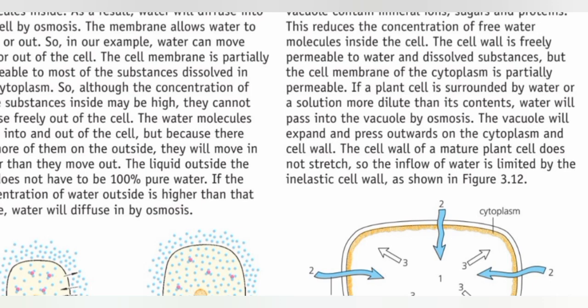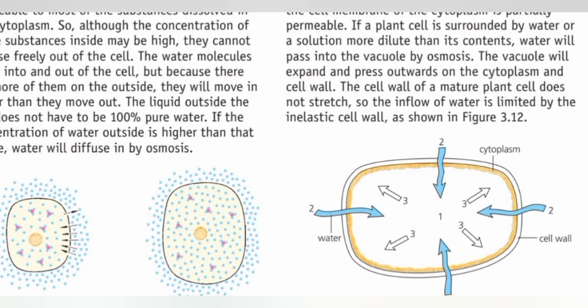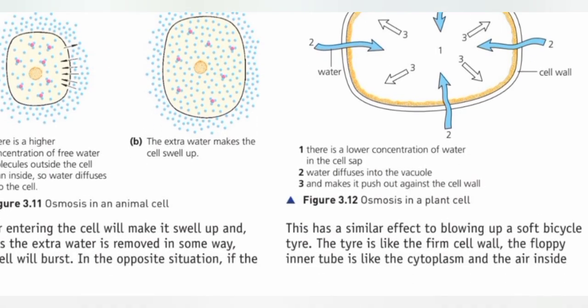The vacuole expands and the cytoplasm pushes against the wall. The cell wall does not stretch, so the cell becomes filled and swollen. This condition is known as turgidity. This condition is known as turgid of the cell.